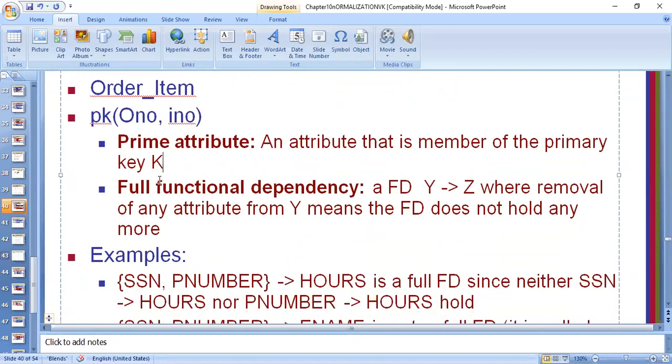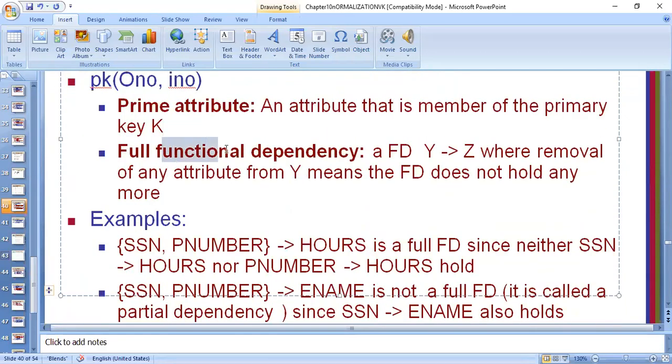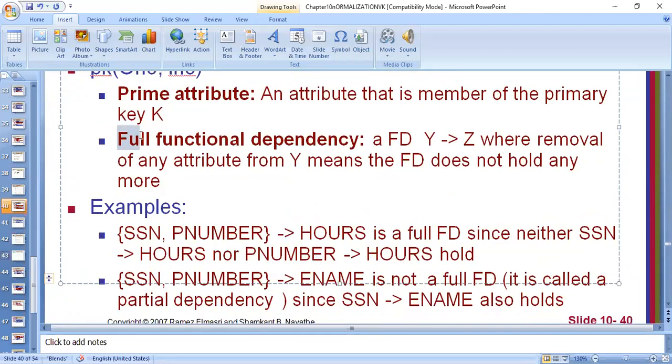Now let us see another definition here. We know the definition of functional dependency. We have already seen that, let me not repeat it again. But now I have to understand what is meant by full functional dependency. Only then we'll be able to define the second normal form. Full functional dependency is indicated by Y arrow Z. How is it read? It is read as Y functionally determines Z, or in reverse, Z is functionally dependent on Y.